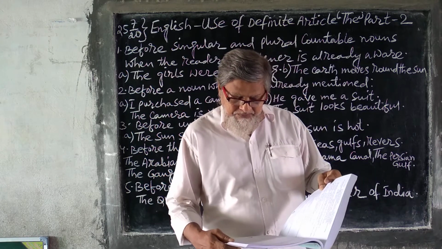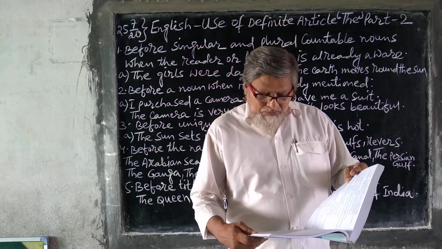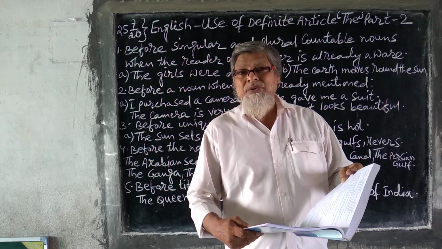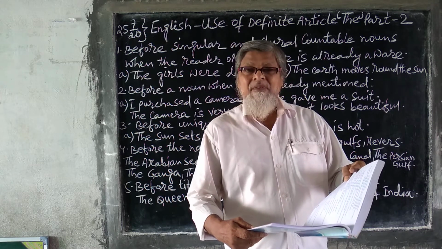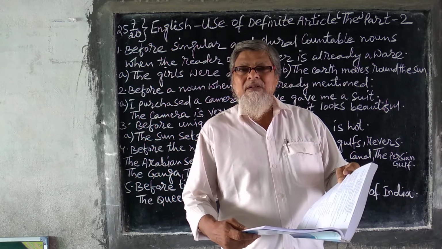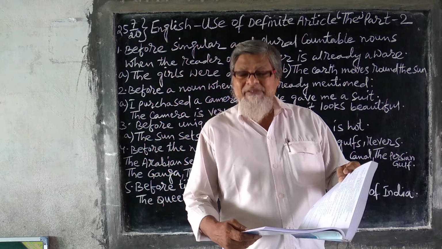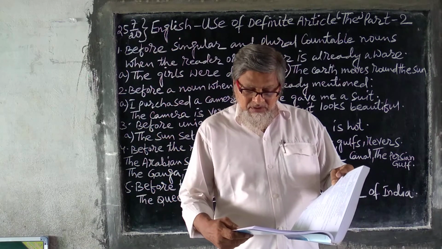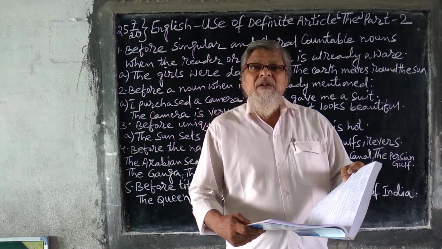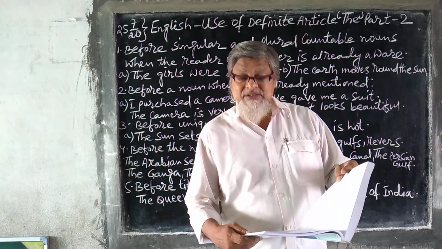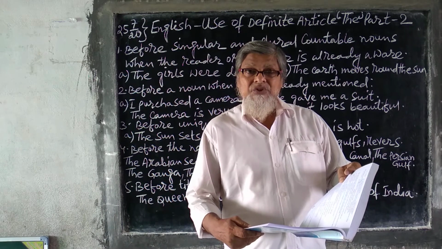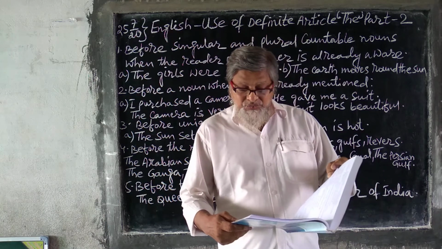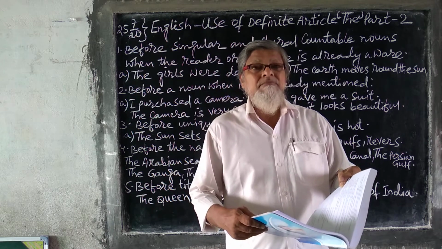Now see, the boy was fat but the girl was slim. You are talking about a particular pair. Suppose a wife and husband have come to your house and you found that the boy was very fat, or suppose brother and sister: the boy was fat but the girl was slim.